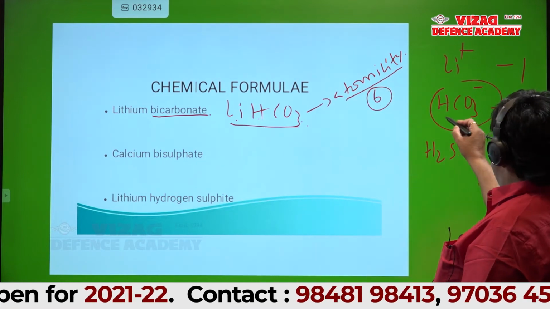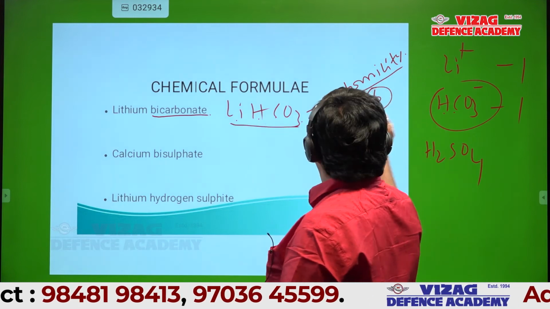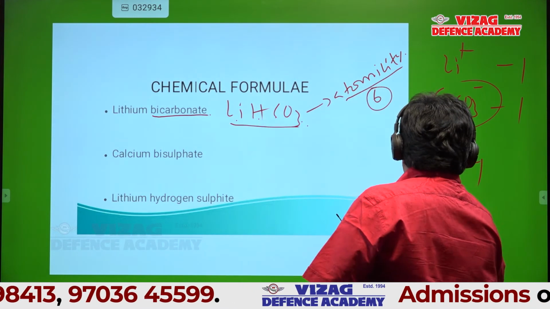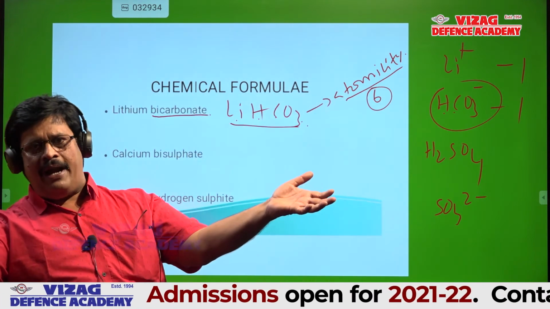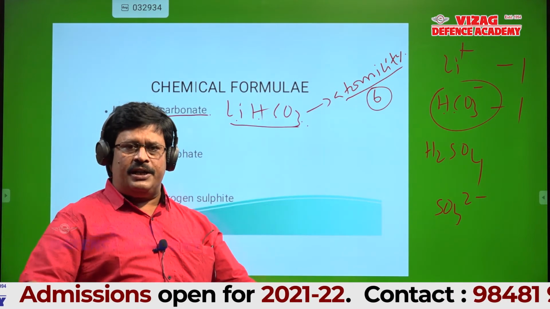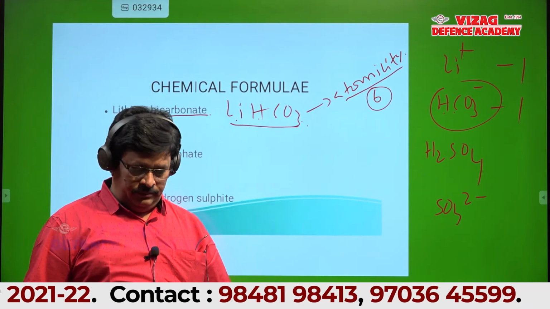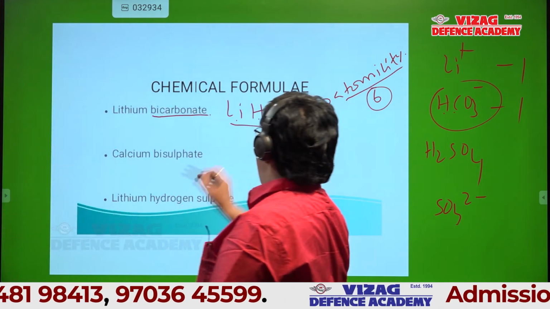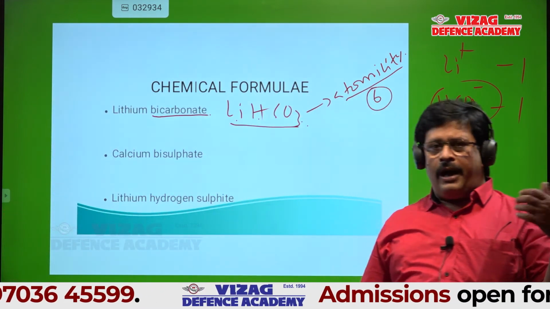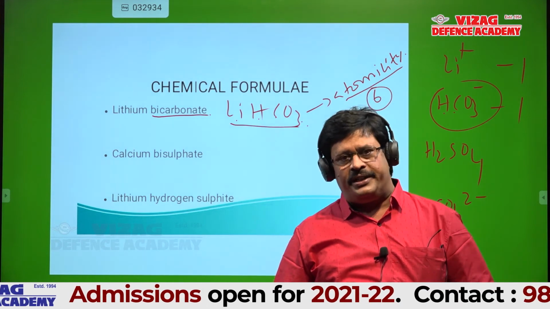1, 2 plus 3, 5. If it is lithium bicarbonate, it is 6 here. What is the atomicity of sulfate ion? You just count the number of atoms in that ion. That's what is the atomicity. 5, sir. That's it. Here I asked about lithium bicarbonate, that's why I include it. Right, you just write the formula and count how many atoms are there in that. That's it.